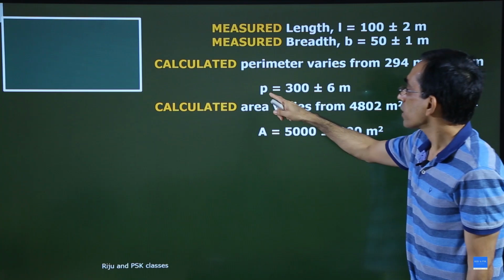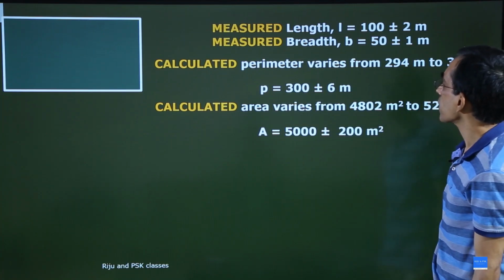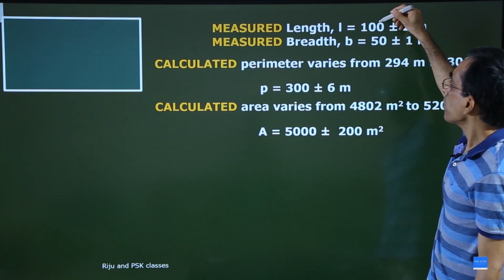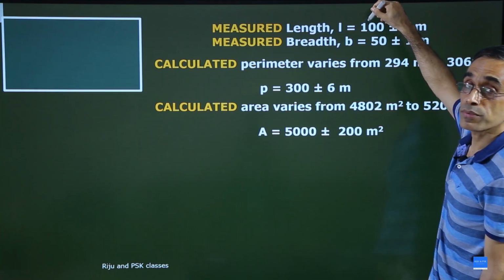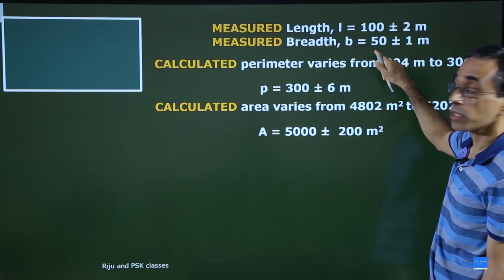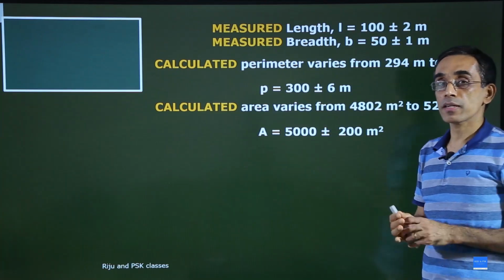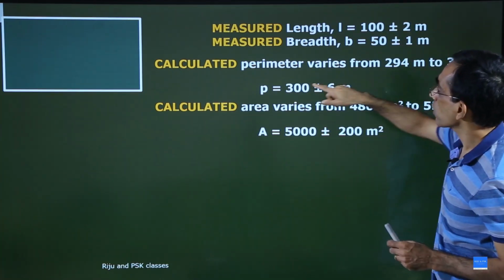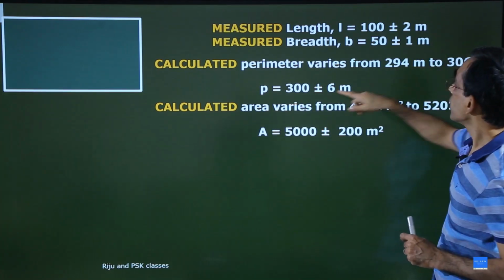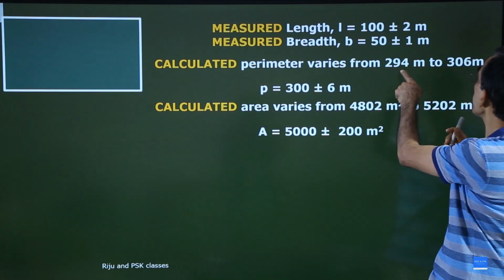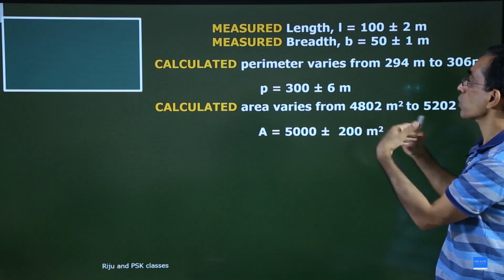So I can say that the perimeter must be 100 plus 100 plus 50 plus 50. See, this is the true value. 100 is the true value, 50 is the true value. So what is the true value of the perimeter? You just use the true values, then you will get 150 plus 150, 300. But there is a variation of 6 meter. From 294 to 306, there is a variation of plus or minus 6 meter.